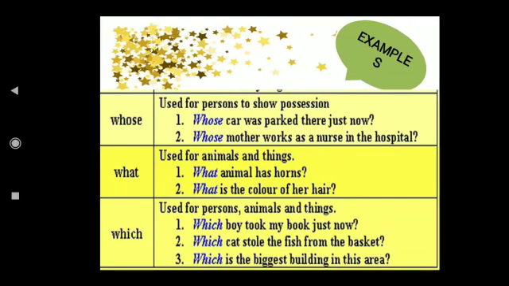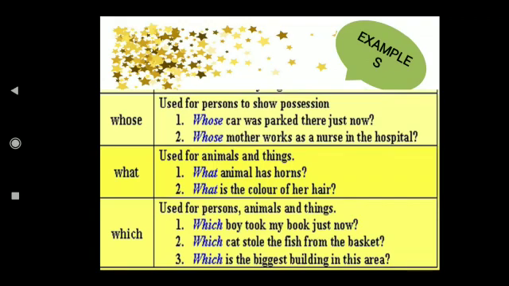See the examples. Which boy took my book just now? Which cat stole the fish from the basket? Which is the biggest building in this area? So in all these examples, whose, what, which, they are all adjectives. Okay, they are all called interrogative adjectives.